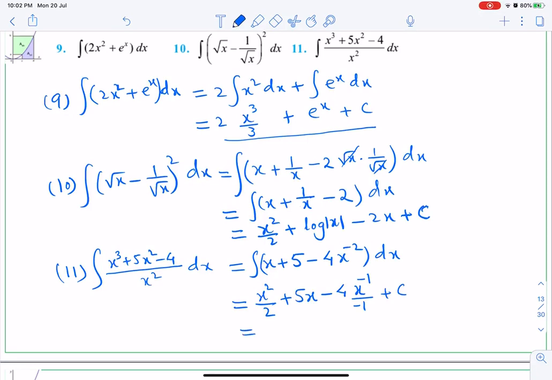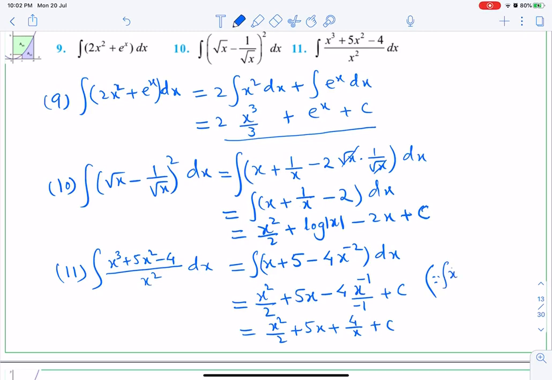So the final answer is x square upon 2 plus 5x, and minus and minus becomes plus, 4 upon x, plus c. Now look here, I have done the integration of this directly. I'll write it in the bracket here.